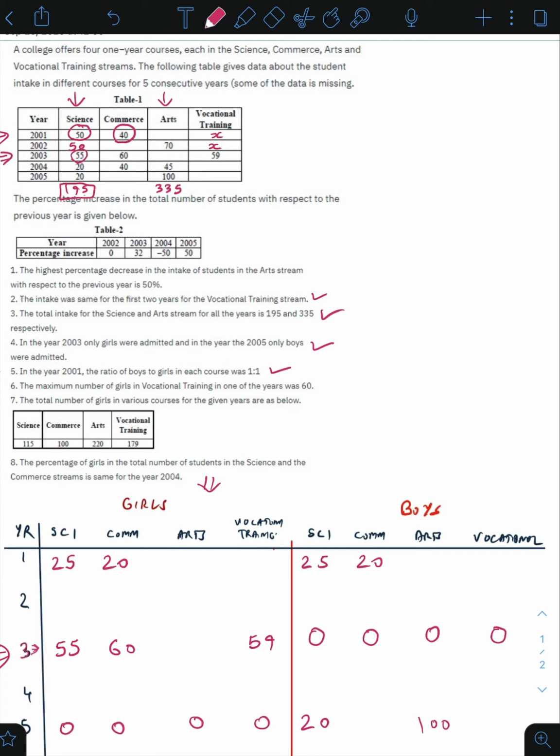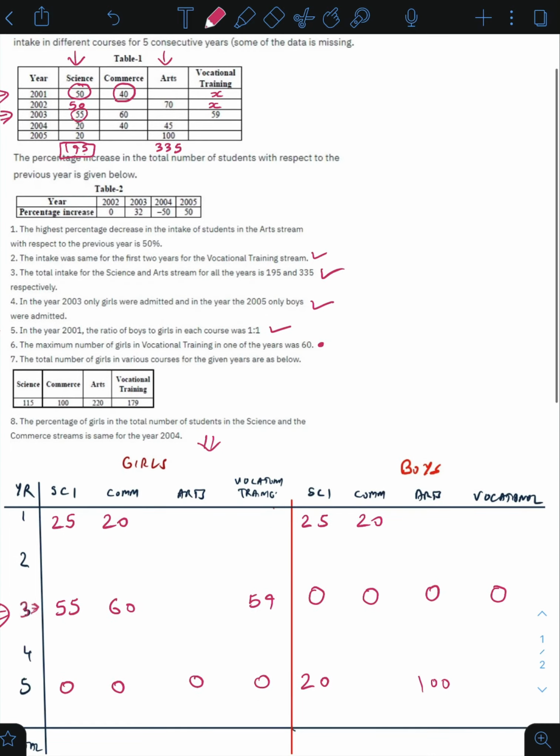Look at statement number 6. The maximum number of girls in vocational training in one of the years was 60. Now I don't know in which years it was 60, so I will leave this statement for now and come back to it later. Statement 7 is straight away giving me the total number of girls who have joined throughout these 5 years in each stream.